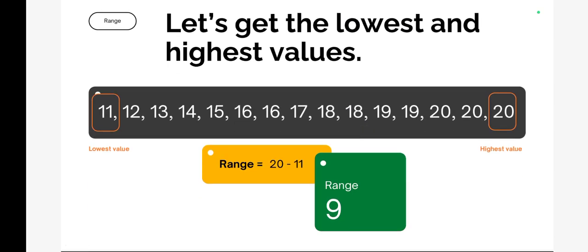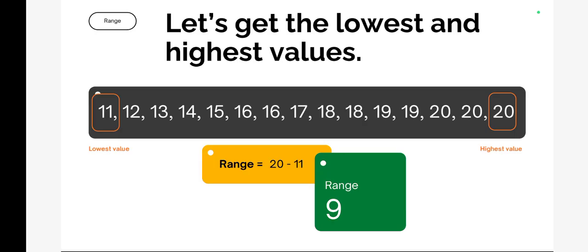So taking the earlier example, first you will again arrange it in ascending order, and then the first number is the lowest number and the last number is the highest number. You will minus the lowest number from the highest number. So that is your range. So 20 minus 11 is 9.